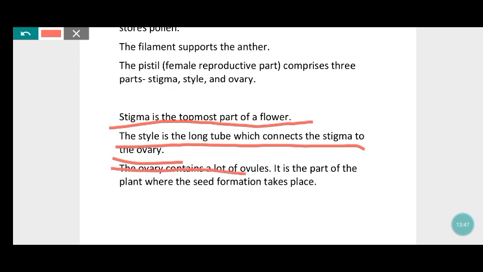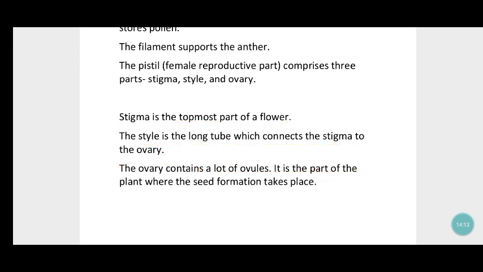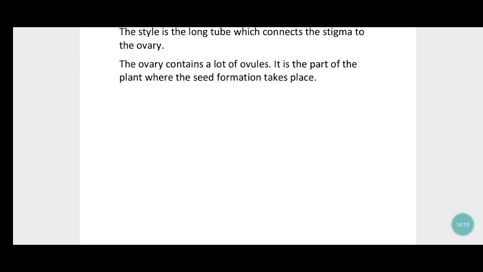And the last point, the ovary contains a lot of ovules. It is the part of the plant where seed formation takes place. Ovary is the main part. For example, if you take a fruit, the ovary is the outer part, the flesh we eat. Inside is the ovule, that is the seed, called the embryo. The ovary contains a lot of ovules, and only there does seed formation take place. These are the parts of a flower.